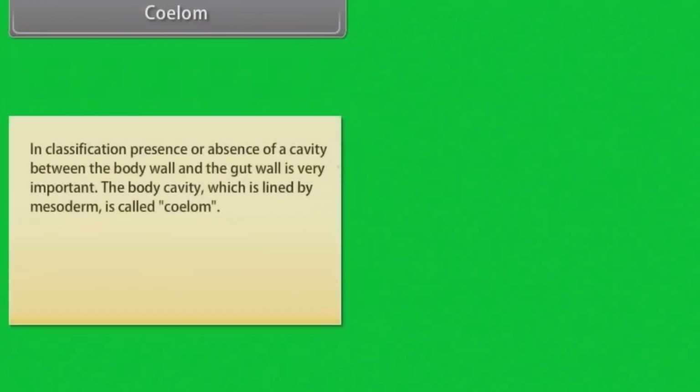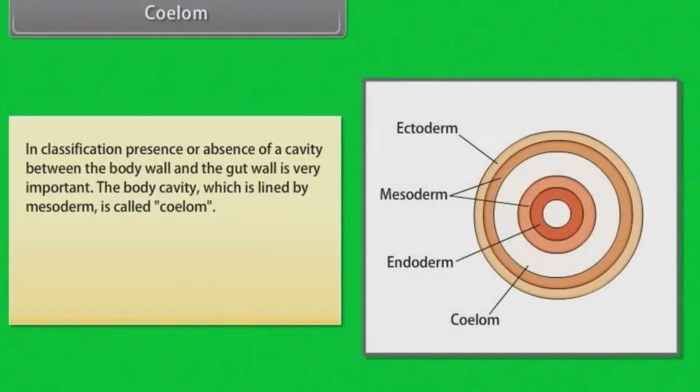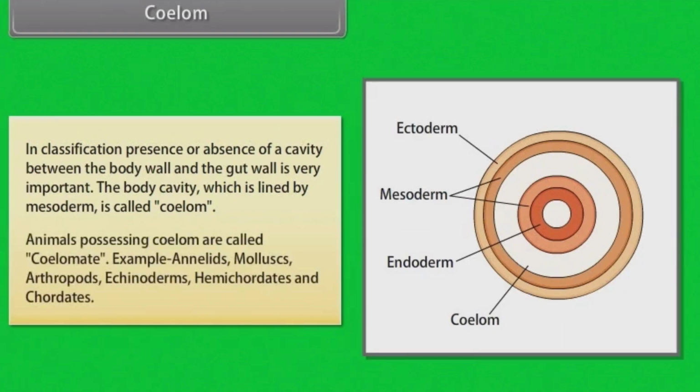Phylum. In classification, presence or absence of a cavity between the body wall and the gut wall is very important. The body cavity, which is lined by mesoderm, is called coelom. Animals possessing coelom are called coelomates. Example, annelids, mollusks, arthropods, echinoderms, hemichordates and chordates.